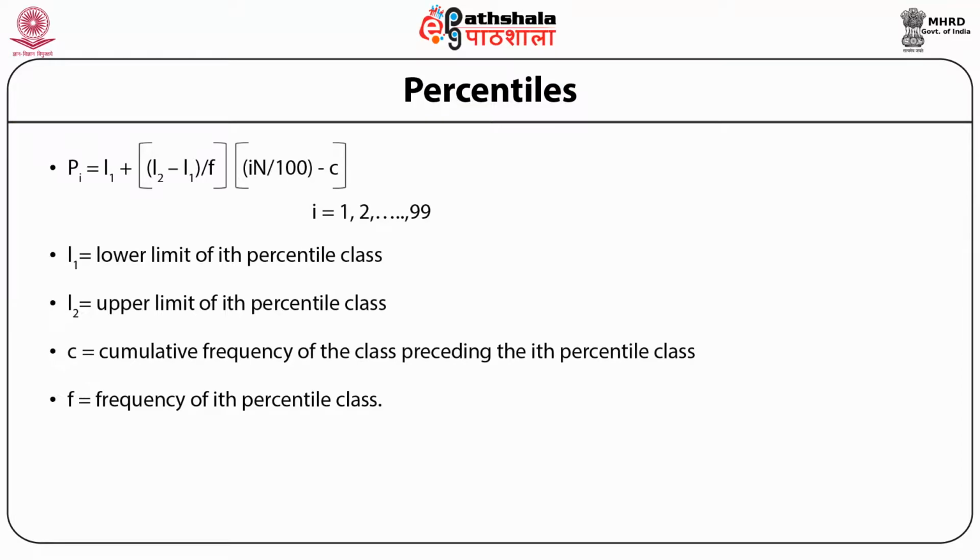Now let's look at the formula which is used for calculating or finding the percentiles. The formula, again I will say, is more or less same as deciles. There were 9 deciles dividing the data into 10 equal parts, and in case of percentiles there are 99 percentiles dividing the data into 100 parts. So the only difference is that instead of dividing i multiplied by n by 10 as we were doing in decile, here we are dividing i multiplied by n by 100, not by 10, because the data is being divided into 100 equal parts. Other values have same interpretation.